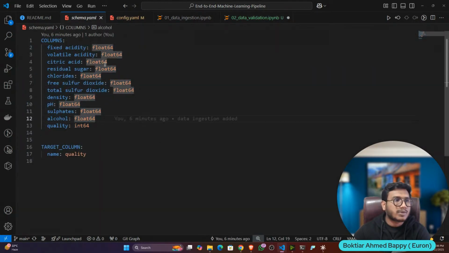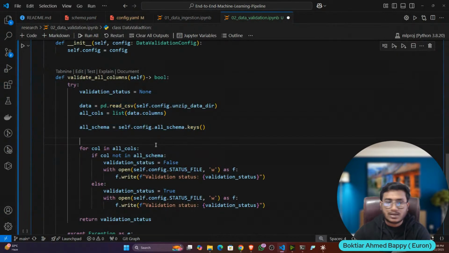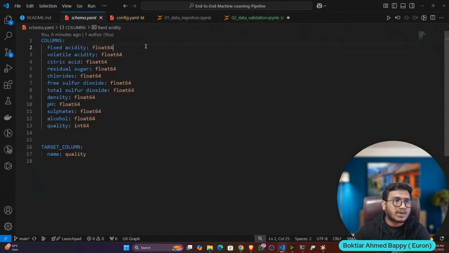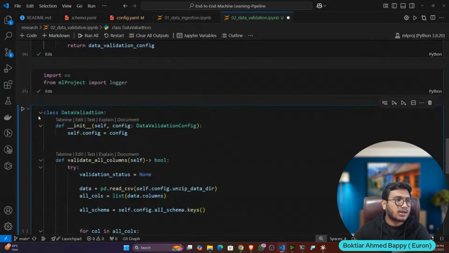If you want, you can also compare the data type, but I haven't done this part because I want you to do it. There is another for loop you can write. In every for loop, you can also compare the data type, whether it is float or not, like that. This is called second layer verification. You can also do it. Now let me execute.